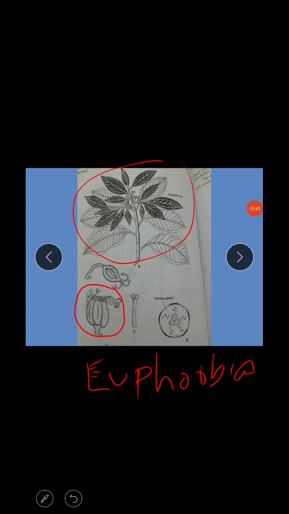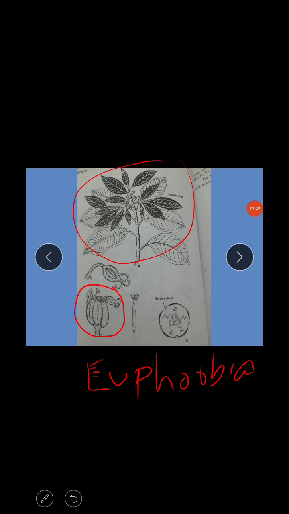This is a special type of inflorescence. This is the common flower type. Clear? Next, the seeds are with fleshy endosperm and a straight embryo is present here.